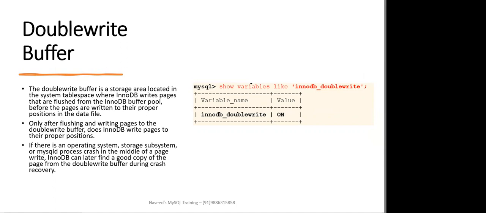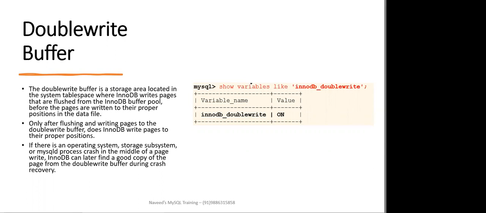proper position. Now, let's say there is an operating system and storage subsystem, or the MySQL process crashes in the middle of a page write. InnoDB can later find a good copy of those pages from the double write buffer during crash recovery. InnoDB uses this buffer to avoid data corruption that happens in case of any partial page writes.